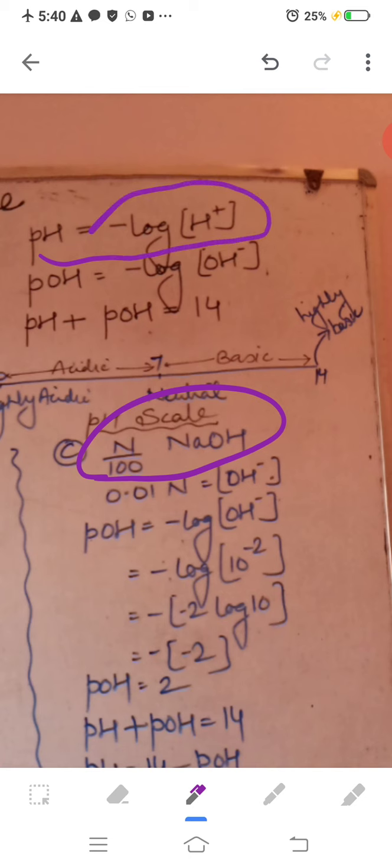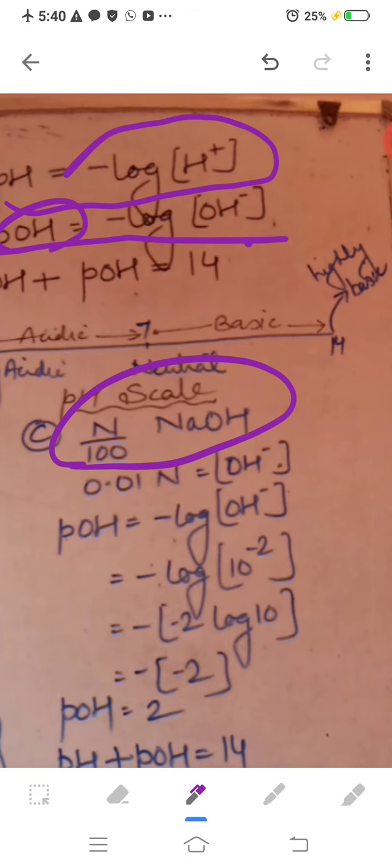If you have to get the pH value of a basic solution, first you have to get the pOH value, because OH goes with pOH. So here NaOH is a basic solution, N by 100, 0.01, which can be written as 10 to the power minus 2. So I have kept 10 to the power minus 2 in the formula pOH equals minus log of OH minus concentration.